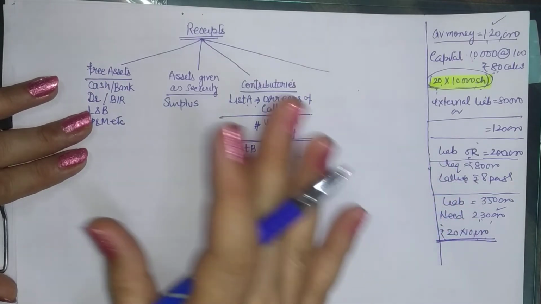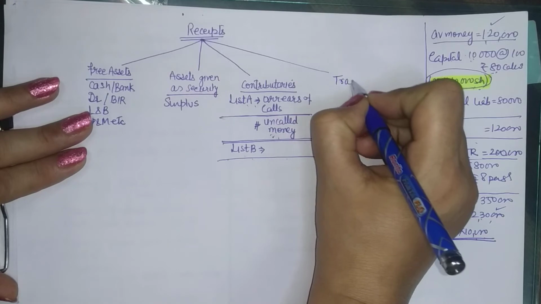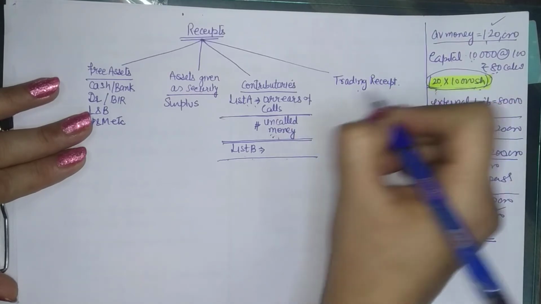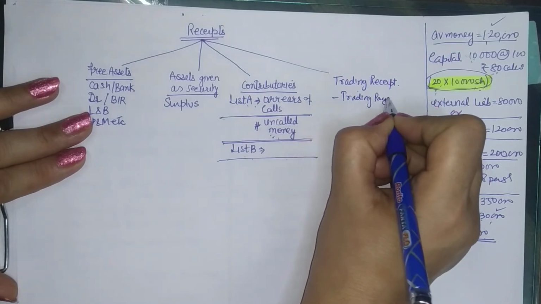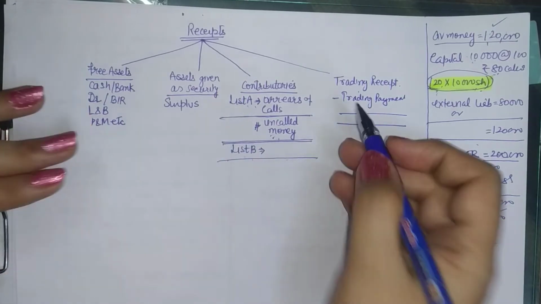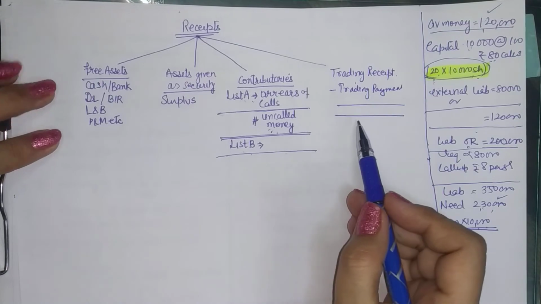So in that case, a company will be continuing with the business. Your trading receipts, that is any cash receipt from trade, and your trading payments, the net of the two will come under the last category.